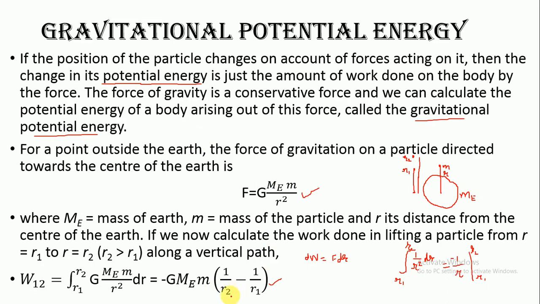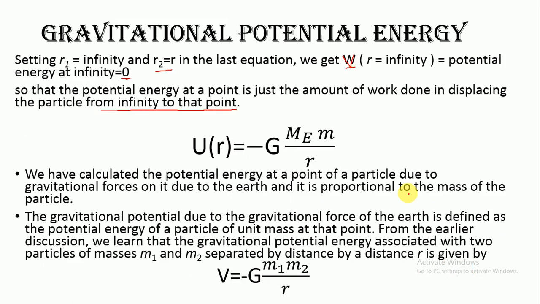So here, for R1 we are going to substitute infinity, so R2 is equal to R. So we are bringing the object from infinity to point R. In that case, 1 over infinity would become 0. So you will get the expression minus G M_E m over R. So this is the gravitational potential energy at a point R, at a point which is at a distance r from the center of the earth. So this is the expression.